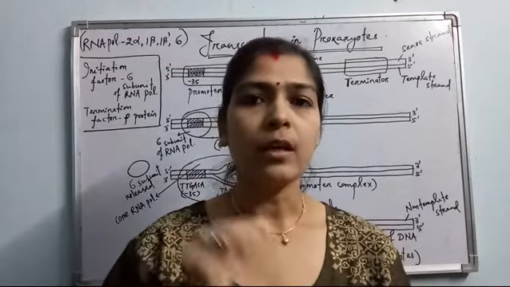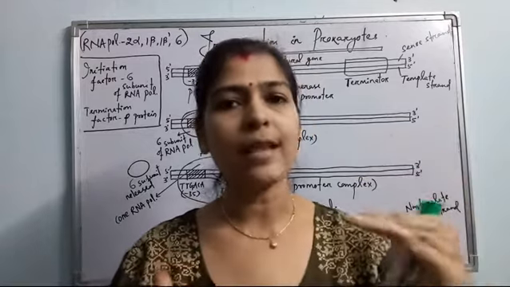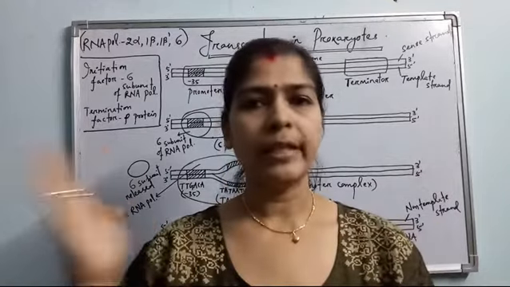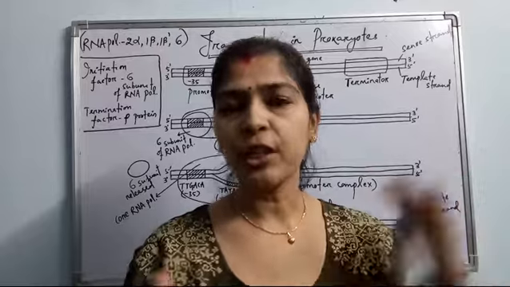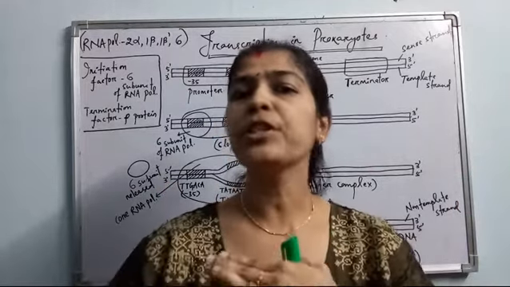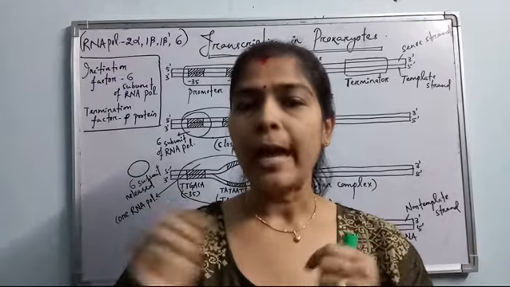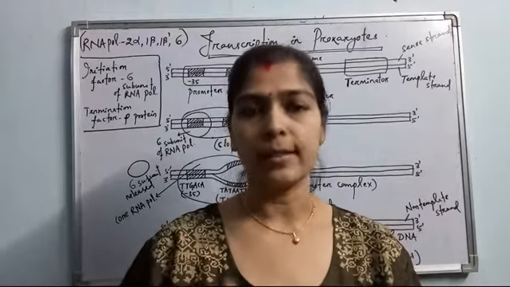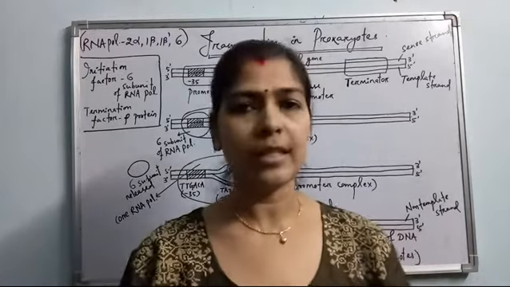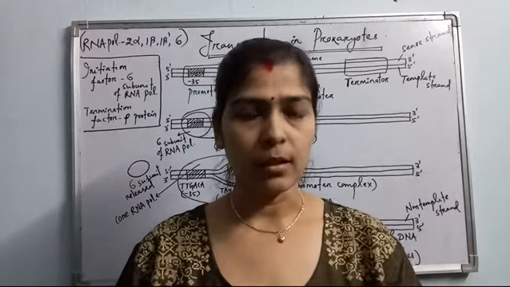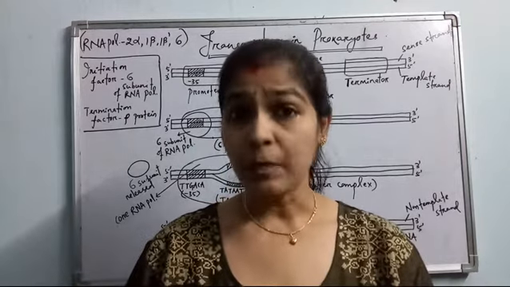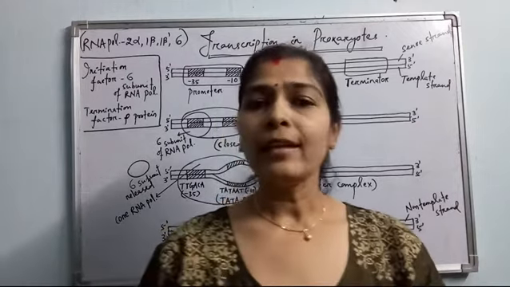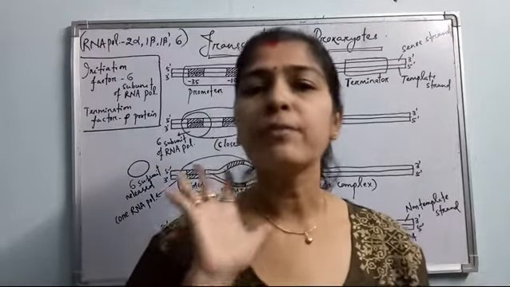Okay, and what are the steps? How does the transcription occur? How does the DNA template synthesize the RNA? See, DNA is made up of nucleotides. Nucleotides are linked to one another, forming the polynucleotide chain of the template strand, and the complementary nucleotides are incorporated and linked by phosphodiester linkage to form the RNA. There are three steps in transcription: initiation, elongation and termination. A single RNA polymerase enzyme is there in bacteria for the synthesis of all three types of RNA molecules.